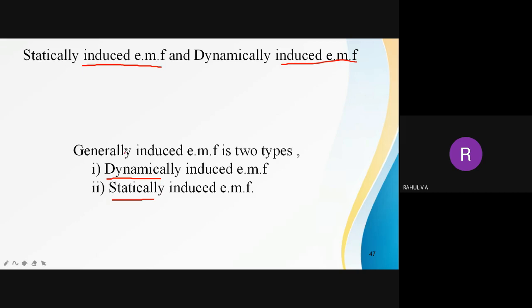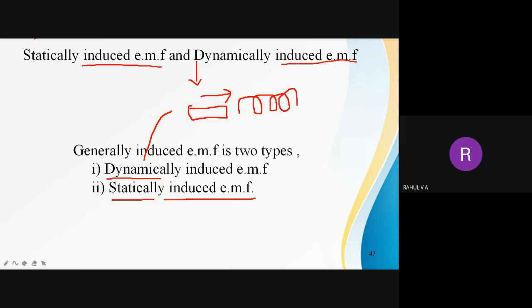Static means it is stationary. So actually there is no movement at all. We have already said when I was explaining Faraday's first law, there's a coil and a magnet. As this magnet moves towards the coil, flux linkage is happening. So in this case the magnet is actually moving. The EMF induced due to that movement comes under dynamically induced EMF. Statically induced EMF means there is no movement at all.